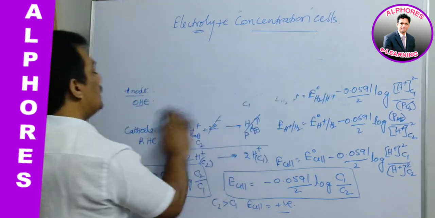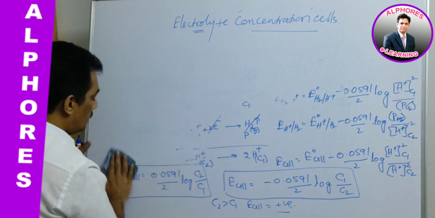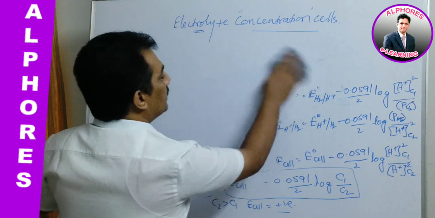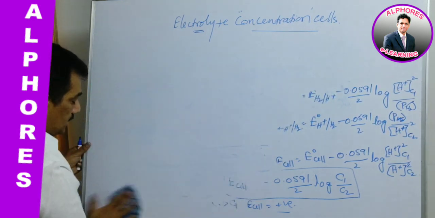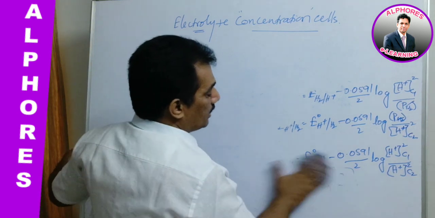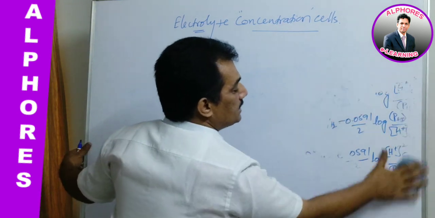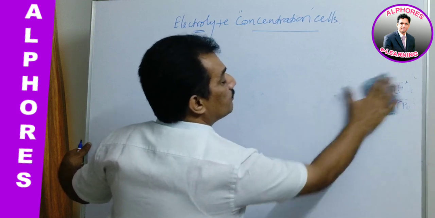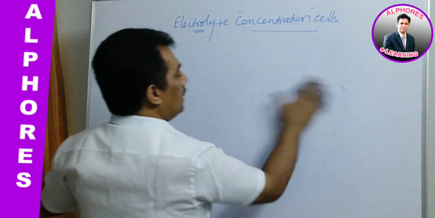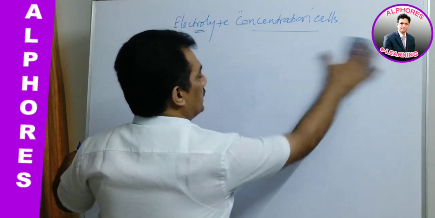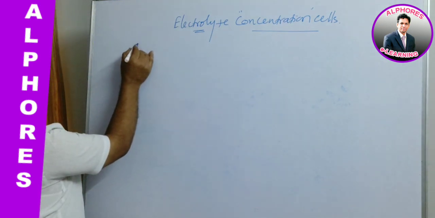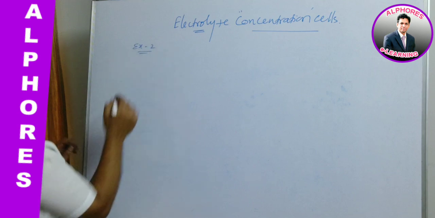Clear? Next, one more example for the electrolyte concentration cell, which is from silver salt, sparingly soluble salt electrodes. Here the silver ion concentration will be obtained from the solubility of the given sparingly soluble salt. It is a new and very interesting concept where we do not get Ag plus directly. Instead, we have to consider the salt solubility. First let us see what that cell is and how we construct it. It is example 2 for the electrolyte concentration cell.